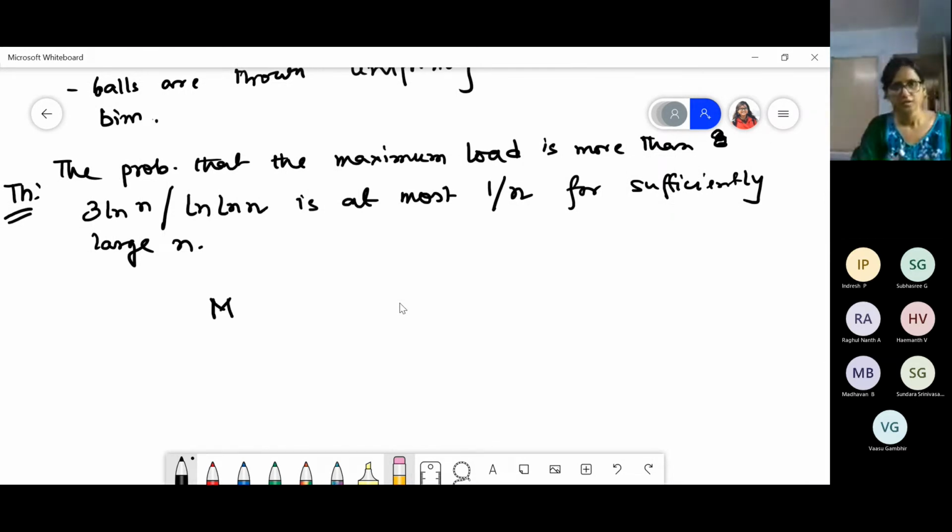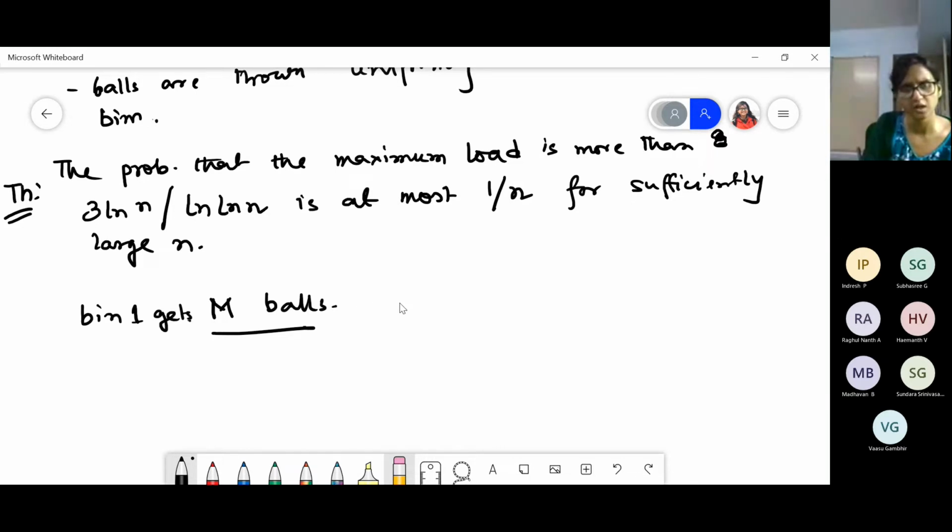Now, what is the probability that bin 1 gets m balls out of the n balls we have? This value of m is actually the load. So the maximum value of m we have to find.